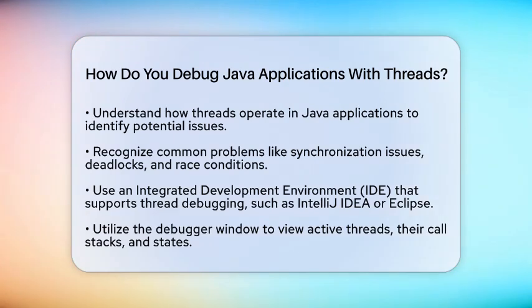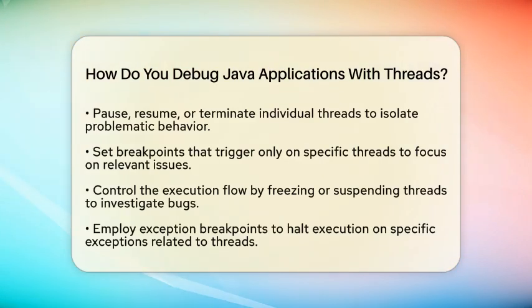Next, using an integrated development environment, or IDE, that supports thread debugging is a game changer. Modern IDEs like IntelliJ IDEA, Eclipse, and JetBrains Rider come with built-in tools for this purpose. In the debugger window, you can view all active threads, their call stacks, and their current states. You can even pause, resume, or terminate individual threads to isolate any problematic behavior. Setting breakpoints that trigger only on specific threads can help you focus on the issues at hand.